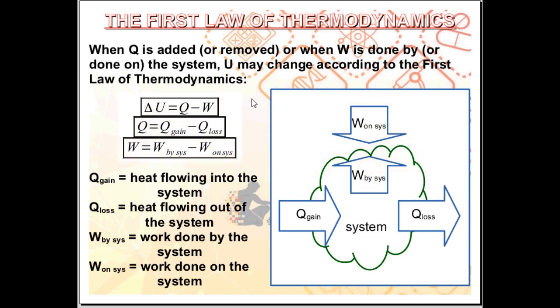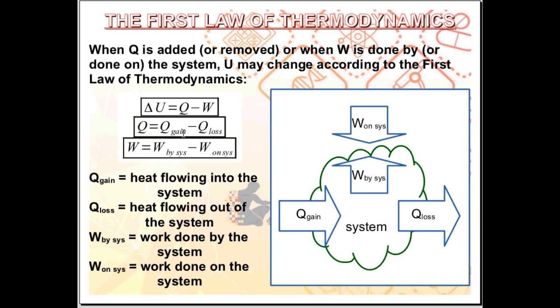The first law of thermodynamics tells us that the change in the total internal energy of the system, delta U, is just equal to Q minus W. Q is heat gained or heat lost by the system, and W is work done by or work done on the system. So Q is basically Q gain minus Q loss: the heat gained by the system minus the heat lost by the system.